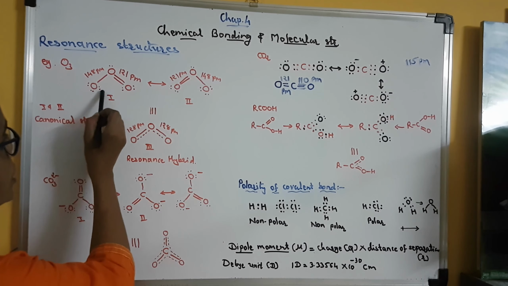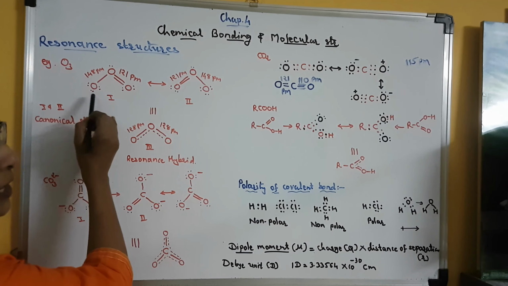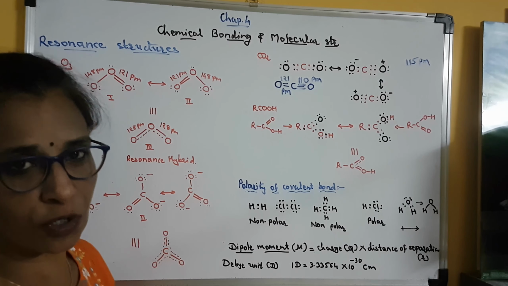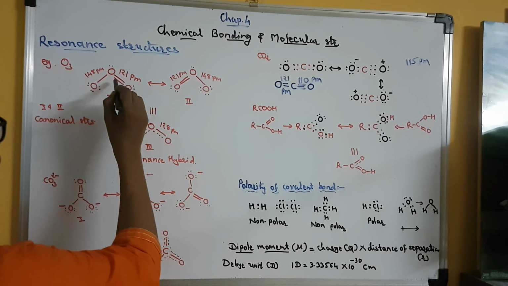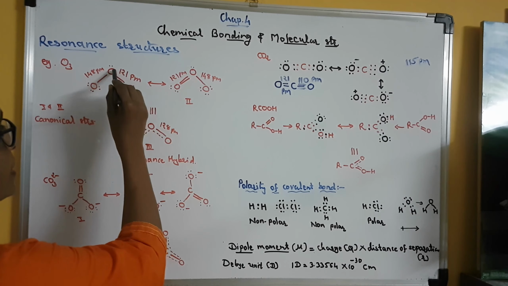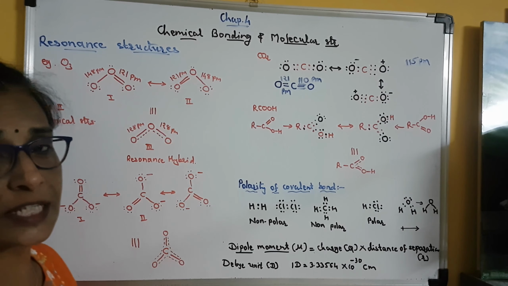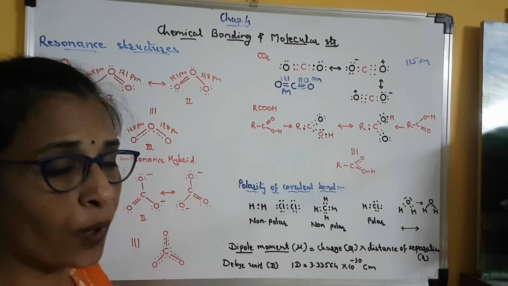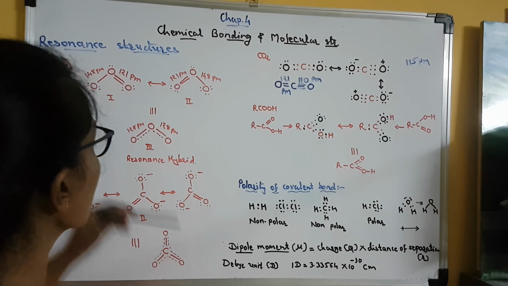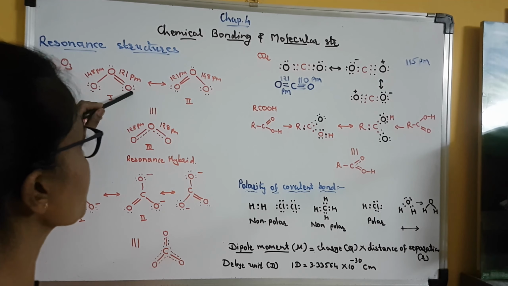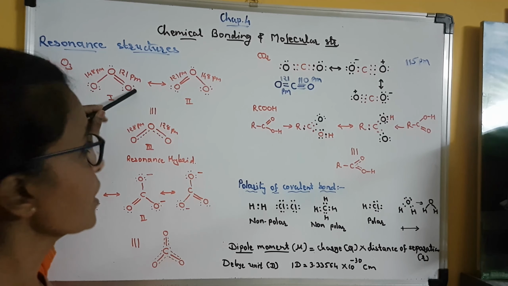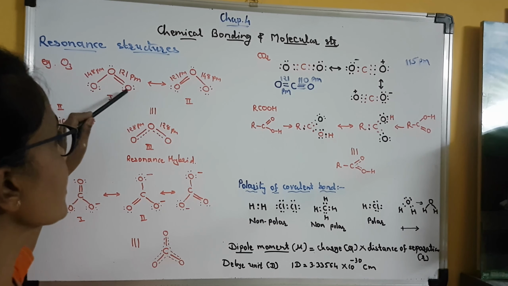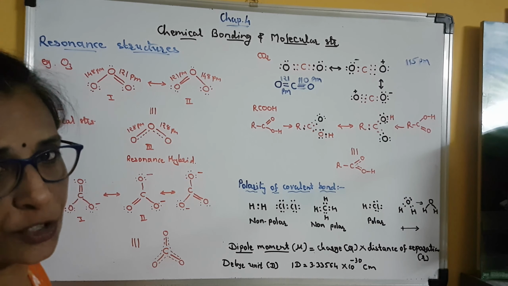So this oxygen is not utilizing any of its 6 valence electrons. On this side, the central oxygen atom has 2 unpaired electrons present in 2py and 2pz orbitals, which it will share with this oxygen atom. So the third oxygen atom has 2 lone pairs of electrons.